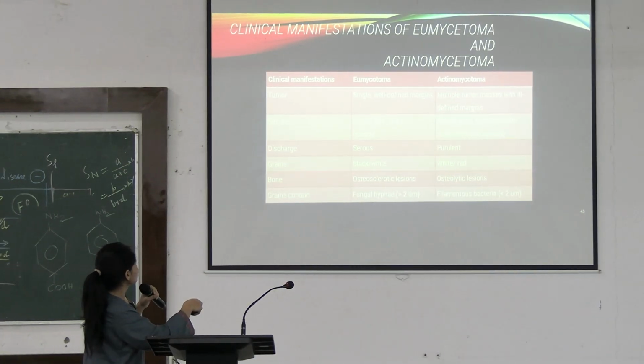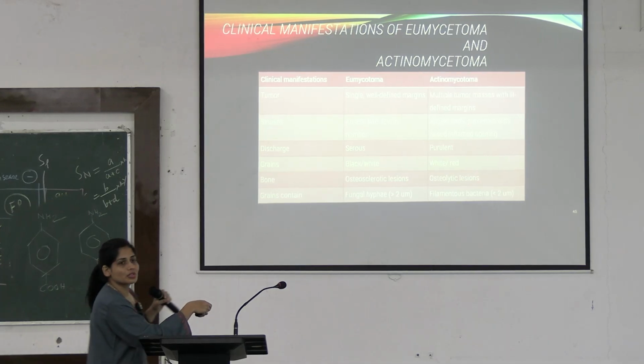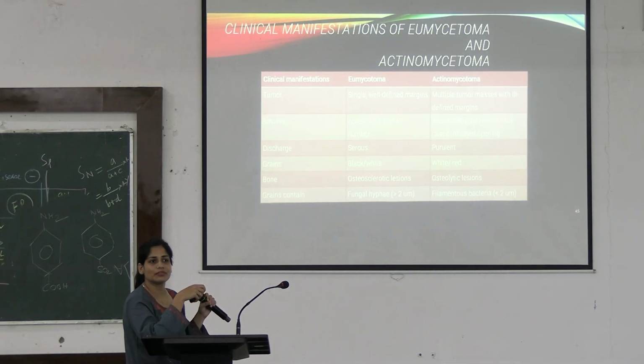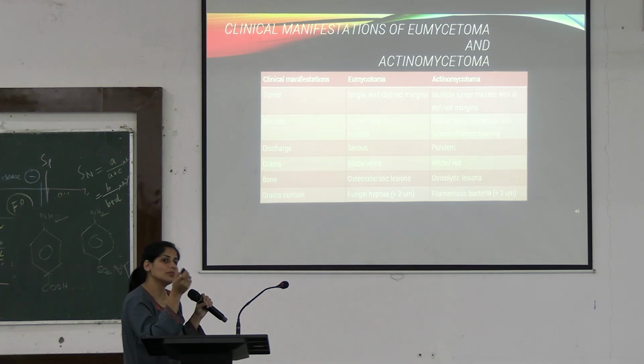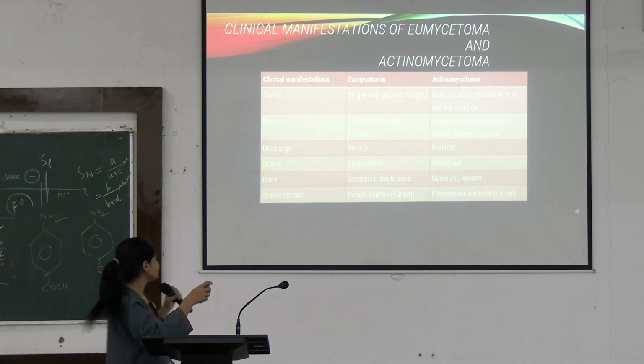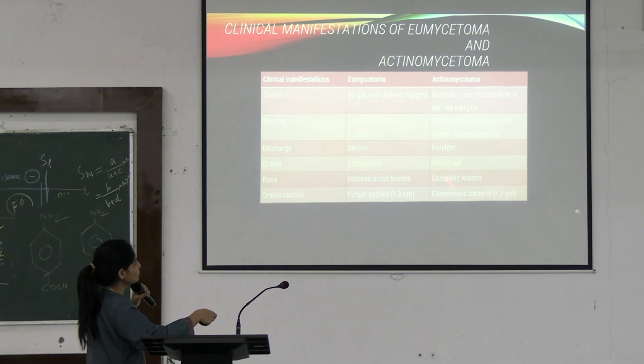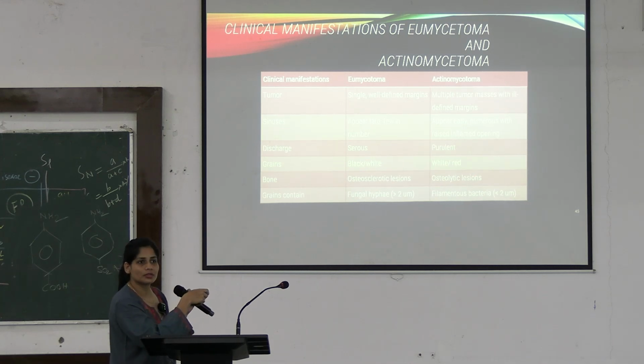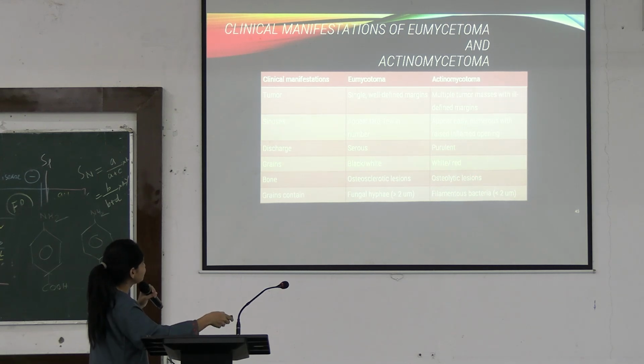And in this case, you will see the discharge will be purulent. This is a very important finding. If you see that there is a purulent discharge from the patient's leg, you can suspect bacterial infection. But if there is a serous discharge, you can go for fungal suspicion. These can lead to osteolytic lesions. These can cause osteosclerotic lesions.